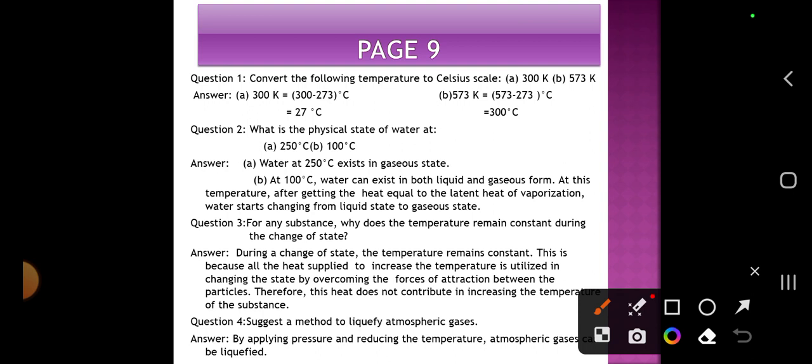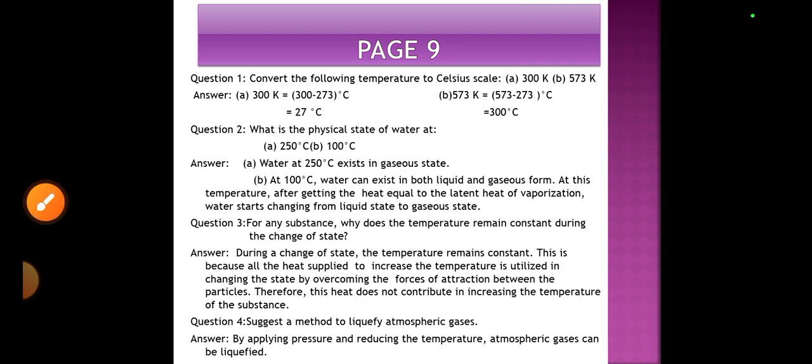Question 4. Suggest a method to liquefy atmospheric gas. See, if you have the gas, and you use this piston on it and pressurize it, then it will be converted into the liquid form. By applying pressure and reducing the temperature, atmospheric gas can be liquefied.